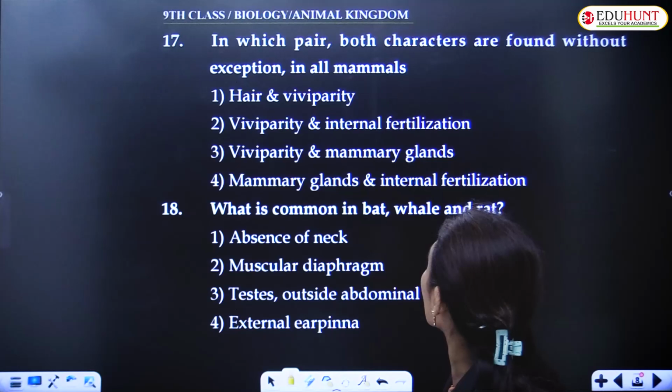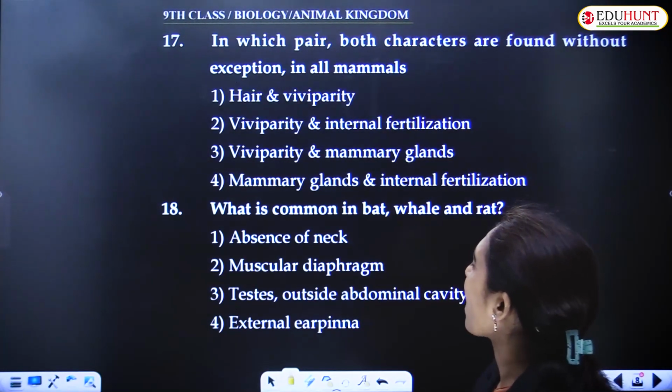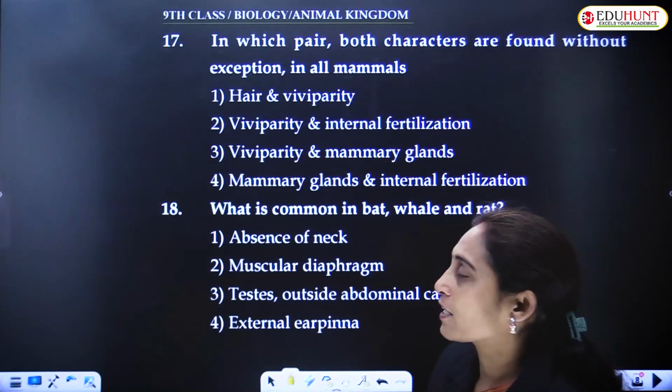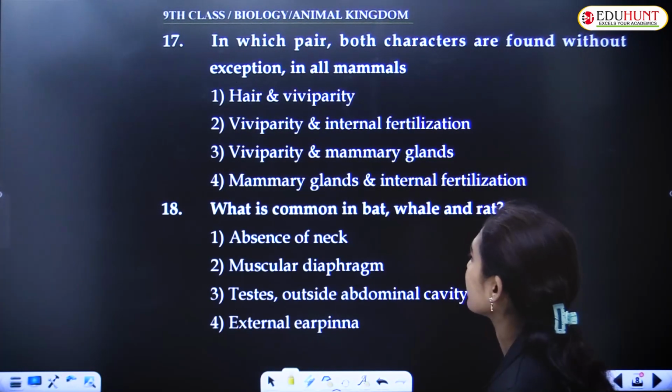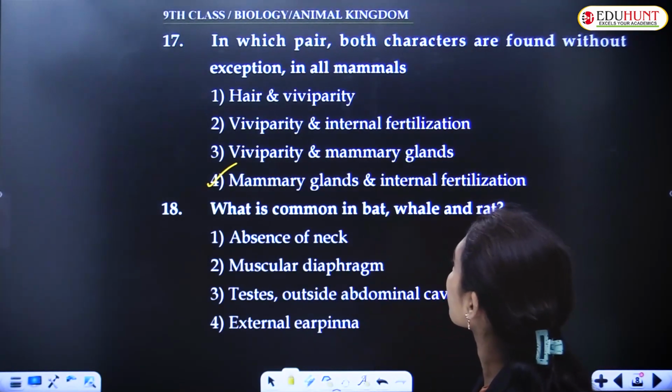In which pair are both characters found without exception in all mammals? Hair and vivipary, vivipary and internal fertilization, or vivipary and mammary glands and internal fertilization.